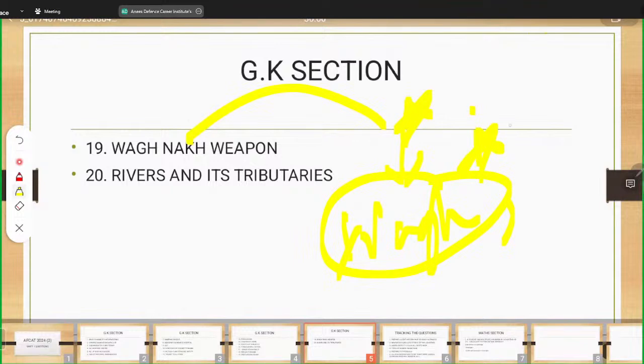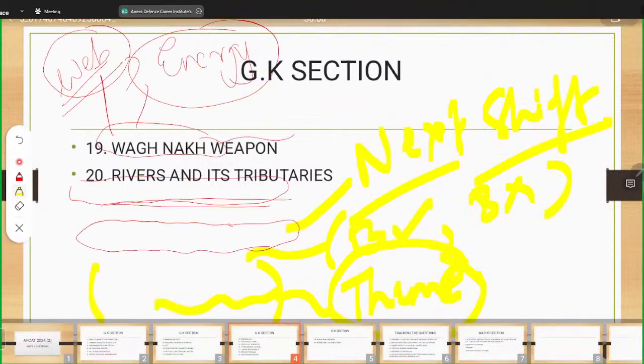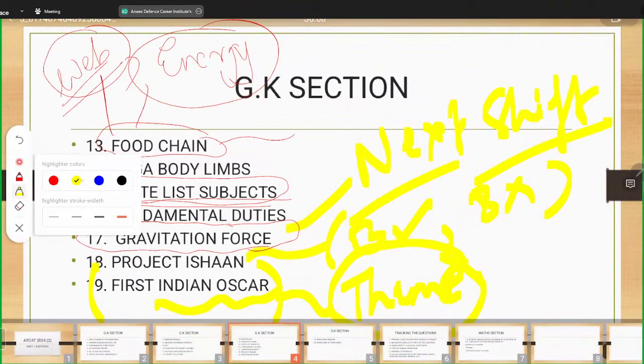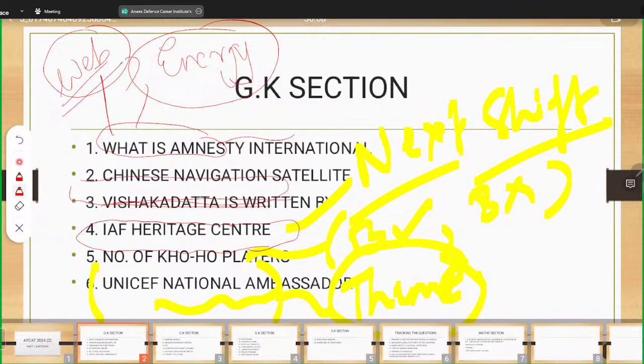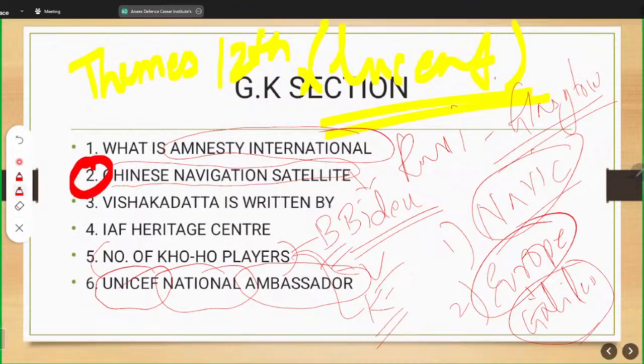So for such types of questions, I would simply call it a luck factor, that you might know this or you might not. So you don't have to worry about these questions, but you definitely need to worry about questions which I'll be circling right now in red. These are this Chinese navigation satellite, then Amnesty International, and you should also know the number of Kho Kho players.